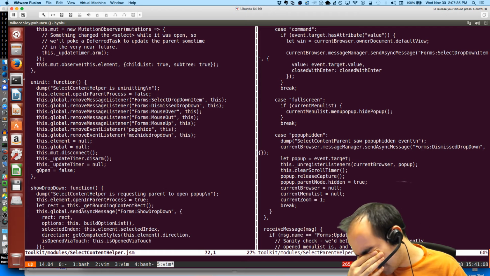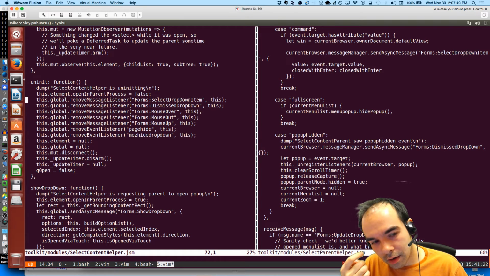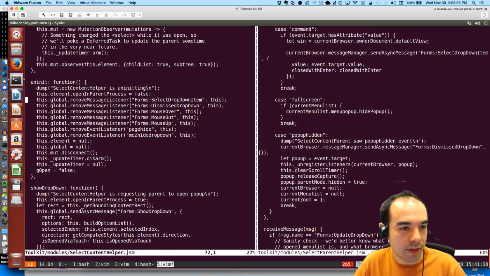So what do we do about that? We really need to wait. We have to adjust the test. The test is running too fast. The test needs to wait until this open in parent process is false.